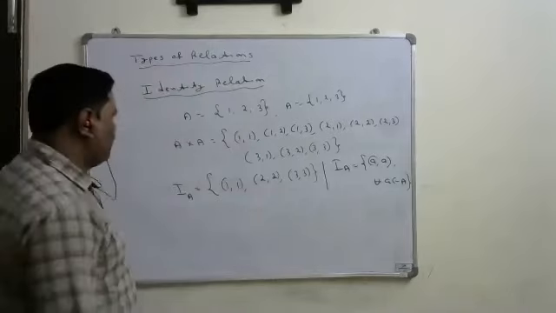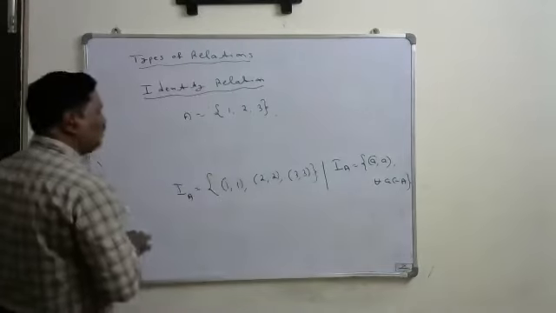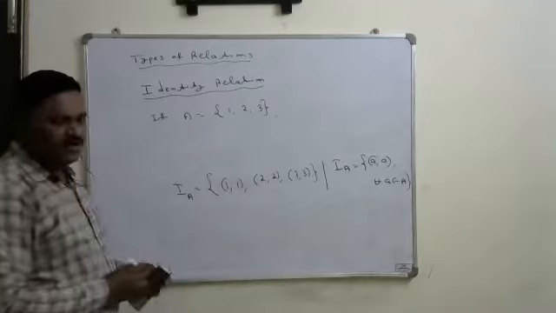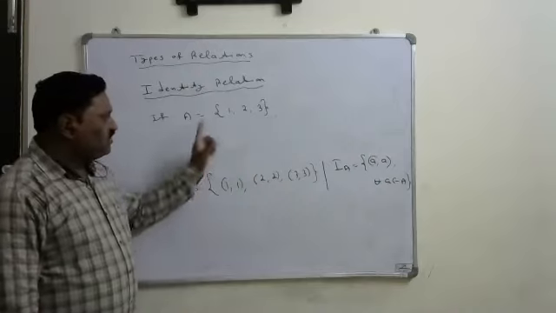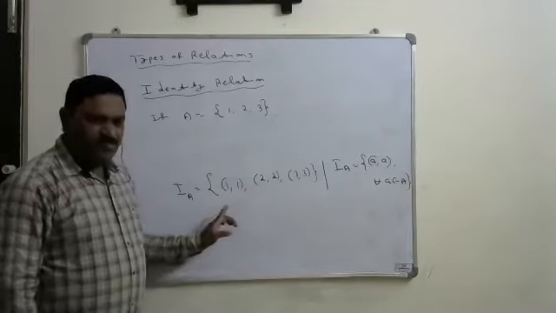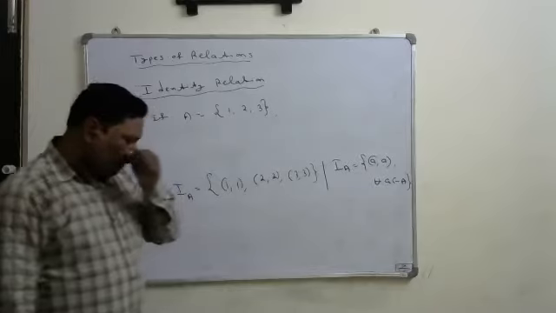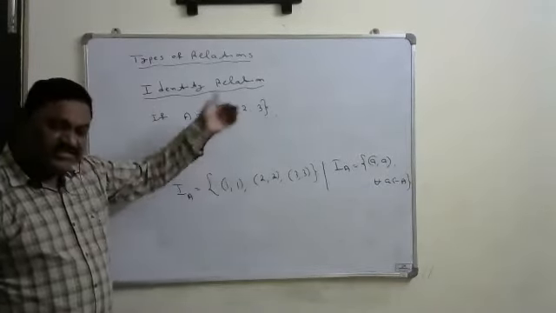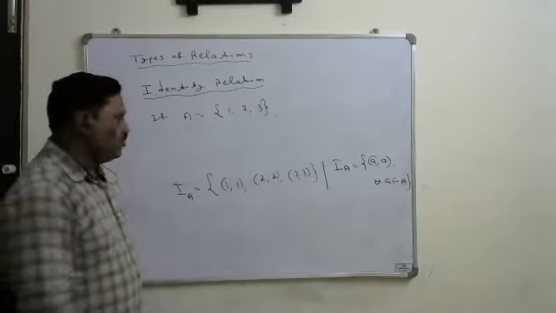Okay. So for example, take this. If A is equal to 1 comma 2 comma 3, then IA is equal to 1 comma 1, 2 comma 2, 3 comma 3. It means every element of the given set should be related to the same element. Such a relation we call an identity relation. Okay. Next,